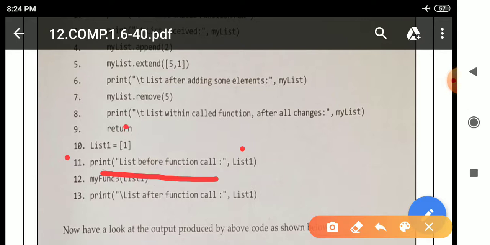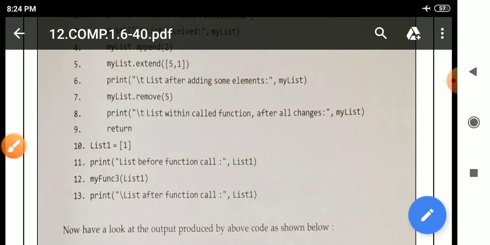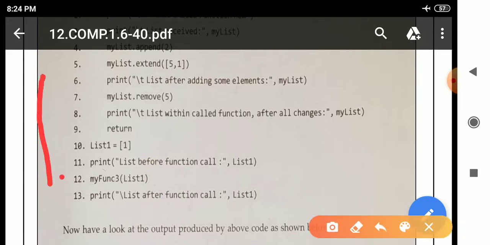So it will print this complete message, and list 1 means the value in square brackets 1. So it will print this, and after that it will move to line number 12. In line number 12 there is a function call, so it will again move to line number 1, the function header, and after that it will move inside the function body.